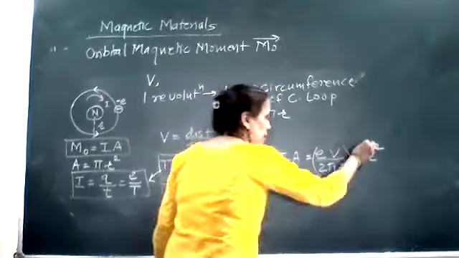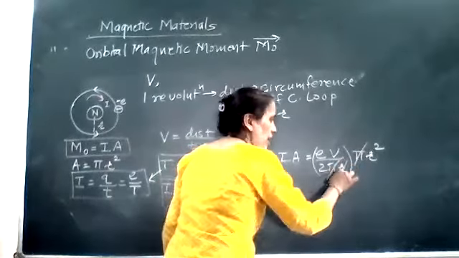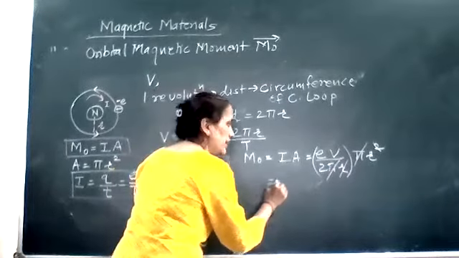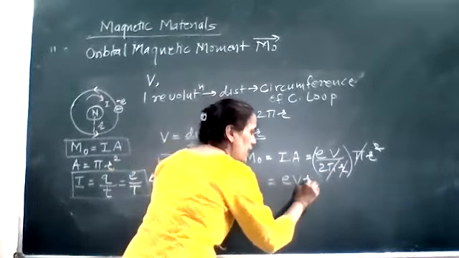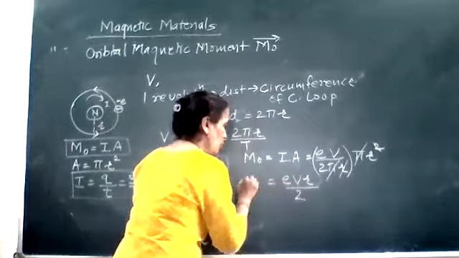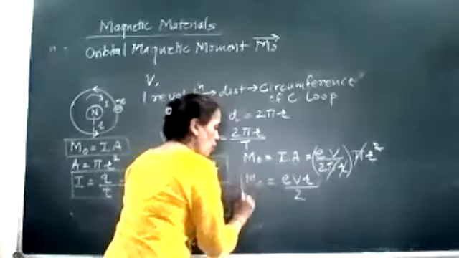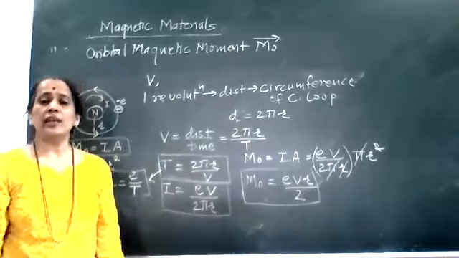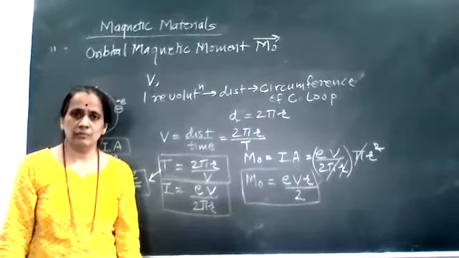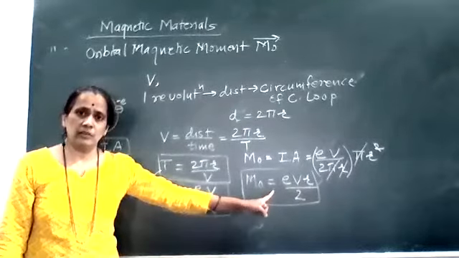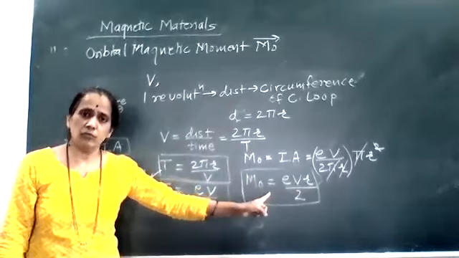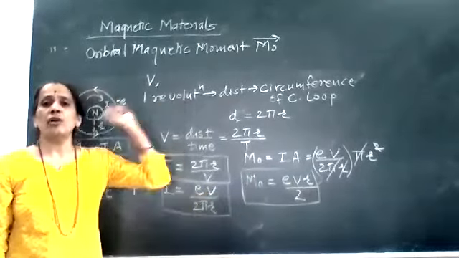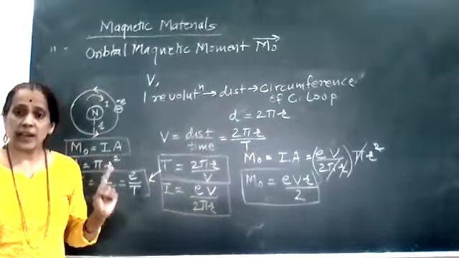So this pi factor will get cancelled. One of the r factors will also get cancelled. And now what I am getting is E v r upon 2, which is nothing but your orbital magnetic moment of an electron. So this is nothing but your derivation for orbital magnetic moment of a revolving electron.